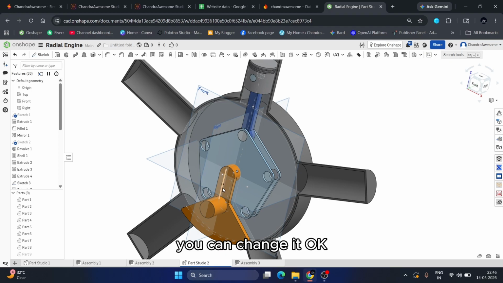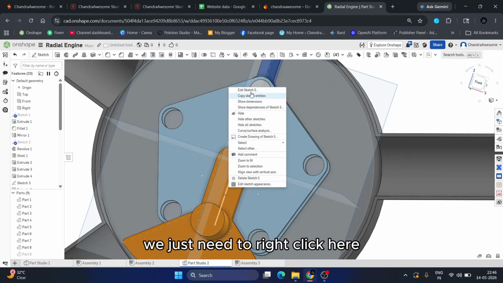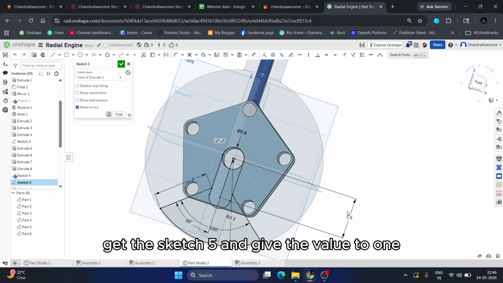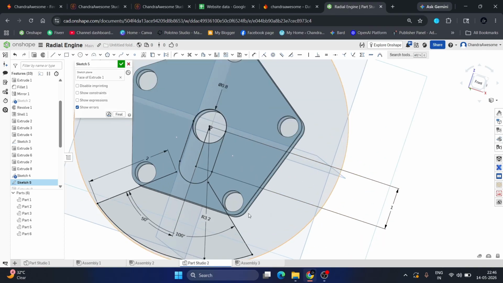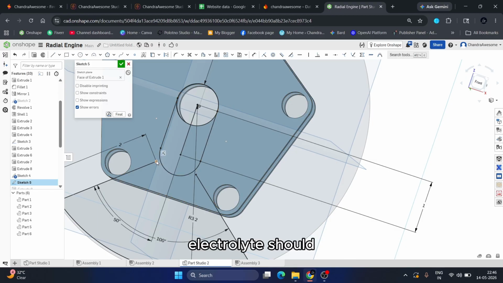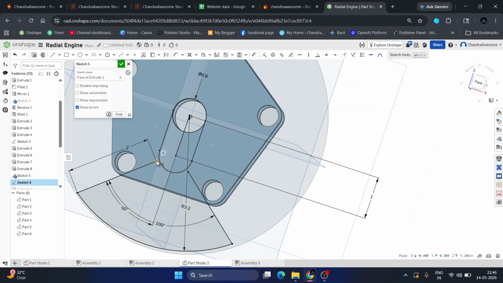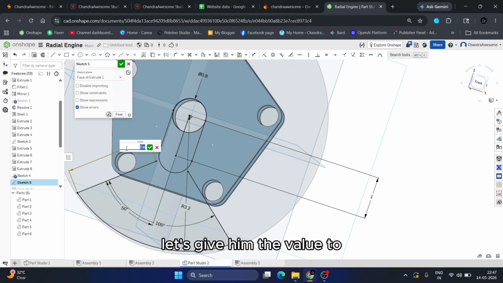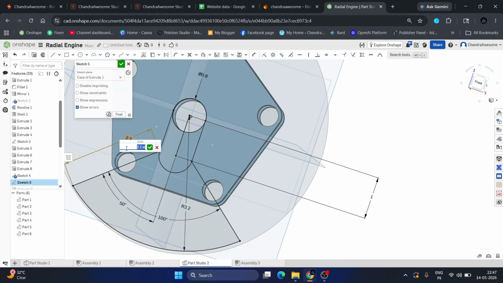We just need to right click here, open the sketch, and give the value 1, well, actually it should not be touching, so let's give the value 0.5.